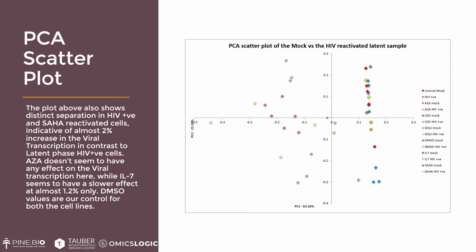Now, analyzing this, we can see that there is almost a 2% increase in viral transcription when we use SAHA as a reactivation agent, and there is also a very slight increase in the viral transcription, not significant enough, done by azacitidine. Now, interleukin 7 seems to have a much slower effect when compared to SAHA. It's almost 1.2%. And in all of the samples, DMSO values are used as our control for the cell line.